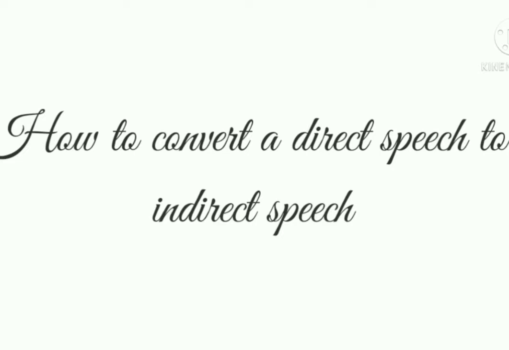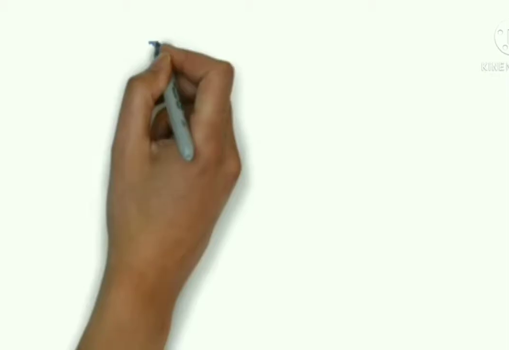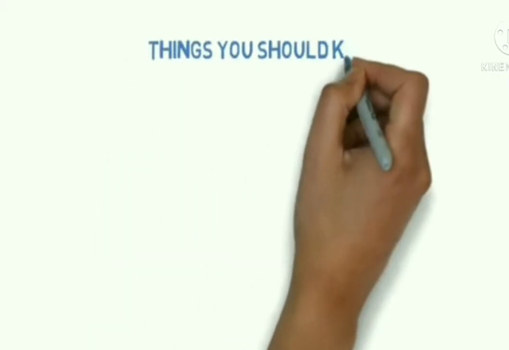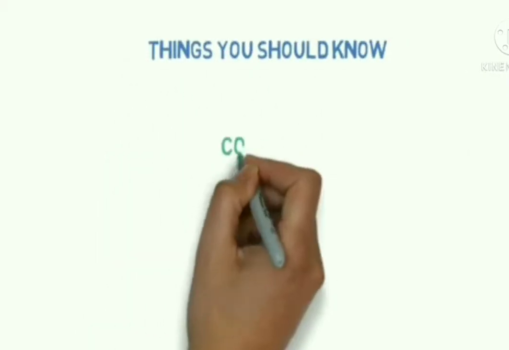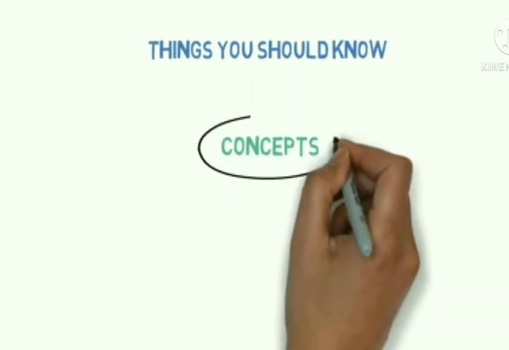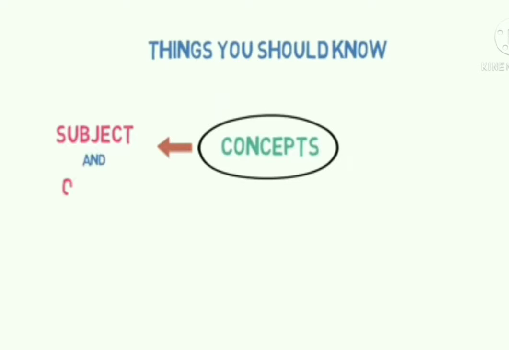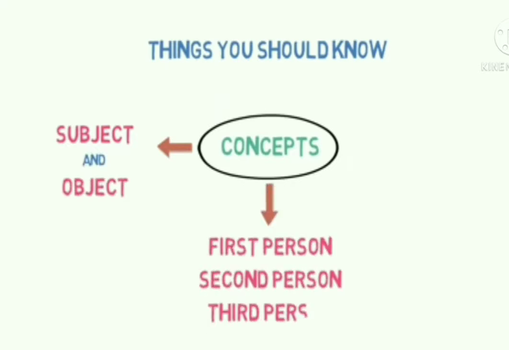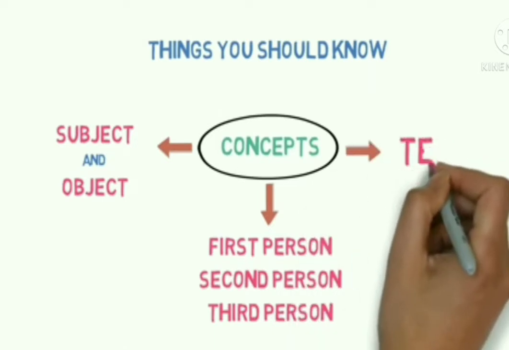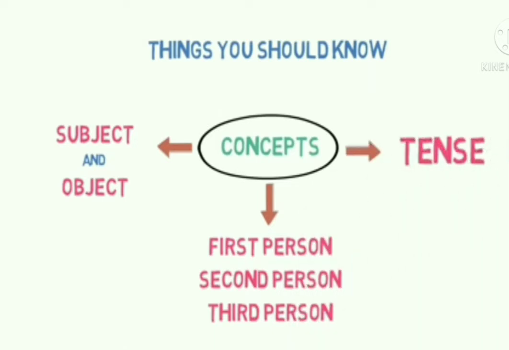Now we'll understand how to convert direct speech to indirect speech. Before we begin with the conversion, there are certain things you need to know. There are three main concepts that you need to know. First is what is subject and object. Second is the first person, second person and third person. And third is the tense. We have already studied this, but we'll still revise it in short.